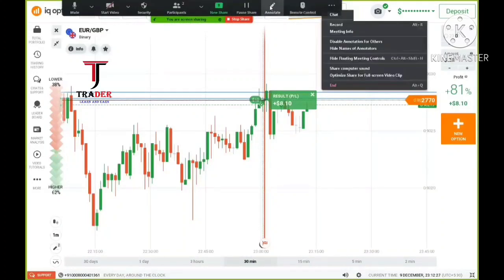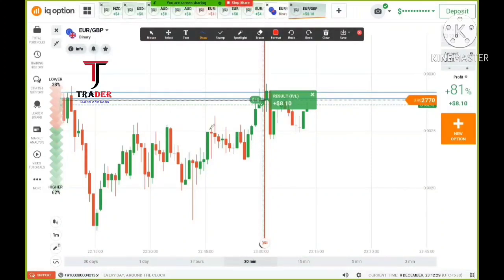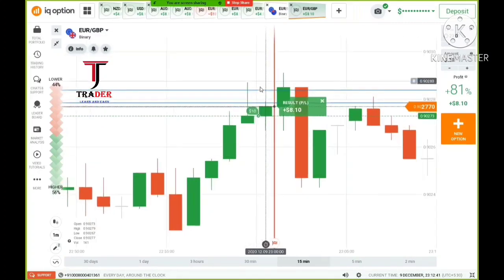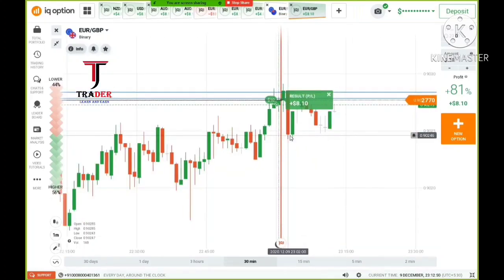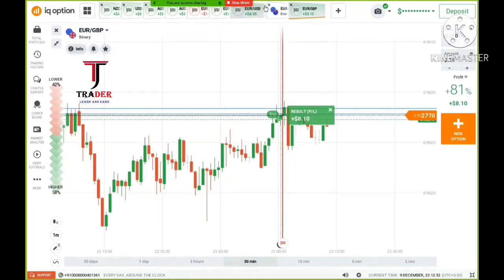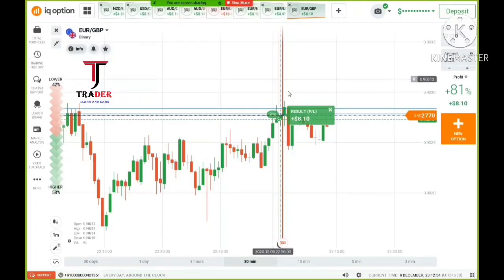This market is also not good because of these long wicks and doji candlesticks. When I see the market moving like this, it made a new high and the sellers' area is still far. I saw a bullish momentum. Sellers are entering from this point. So I went with the bullish momentum. So again it's a profit for me.